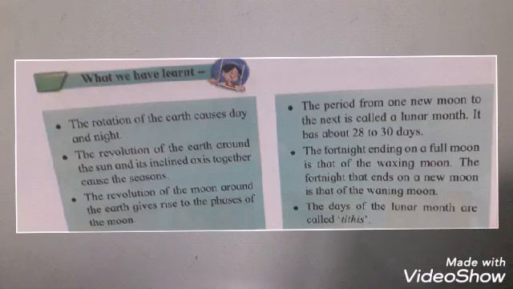Fifth, the fortnight ending on a full moon is that of the waxing moon. The fortnight that ends on a new moon is that of the waning moon. Sixth, the days of the lunar month are called tithis. Tithi is the Marathi word.